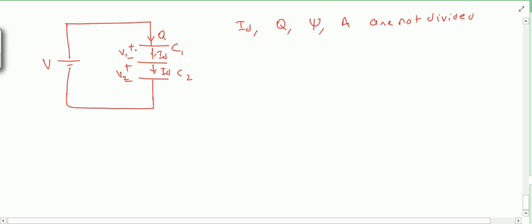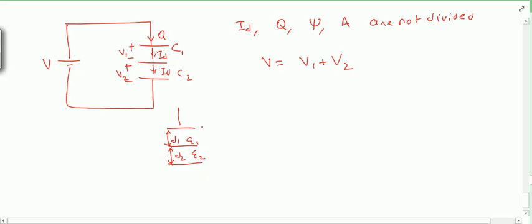But what are the things which are divided? The potential difference. So the total potential difference V is equal to the summation of the potentials on the individual capacitors. So you can see here, if I make these capacitors like here, it has some distance d1, and here it has some distance d2. Suppose it has epsilon naught permittivity and epsilon 2 permittivity.